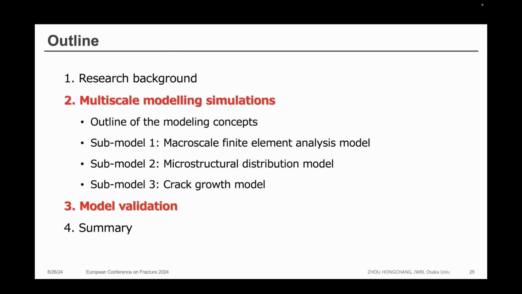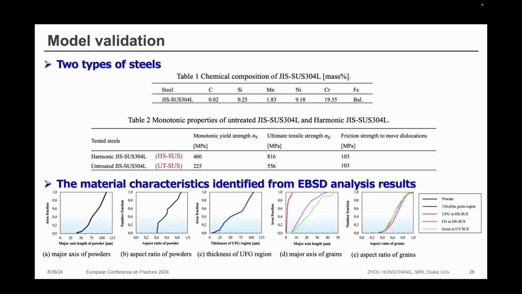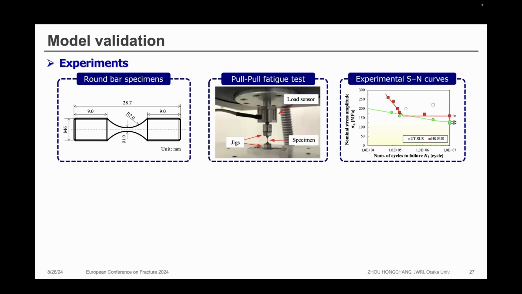Then I will show the validation of the model. We apply two types of steel. The first one is the harmonic material. The other one is the untreated material. We can see the microstructure, especially the grain size, has a large difference between these two types of material. We performed fatigue tests using designed specimens. This is the fatigue test, and we obtained the two S-N curves.